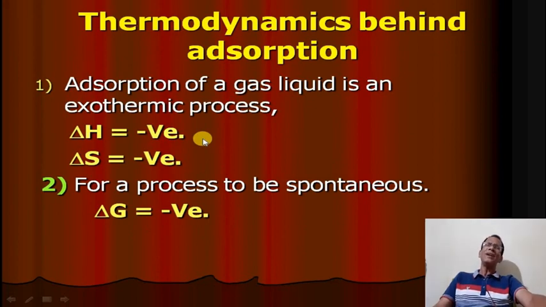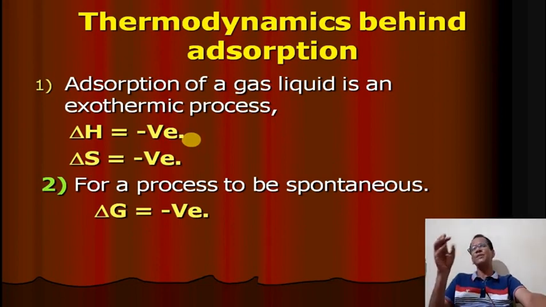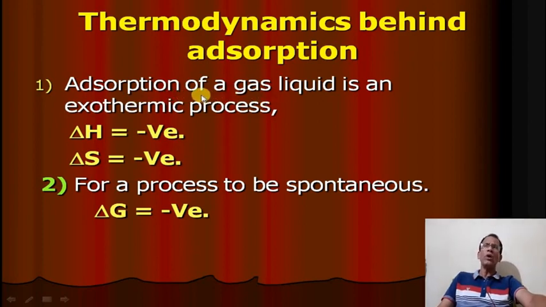Then what are the thermodynamics behind adsorption? What are the thermodynamic principles used in adsorption? Very important: adsorption is always exothermic. You have to remember, very important, adsorption is always exothermic, where delta H is negative and delta S is also negative.